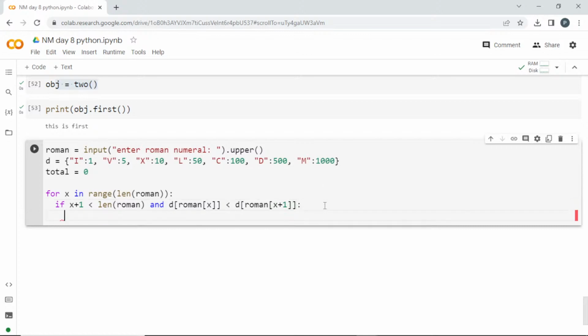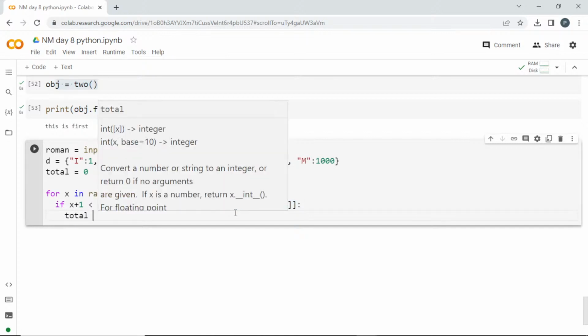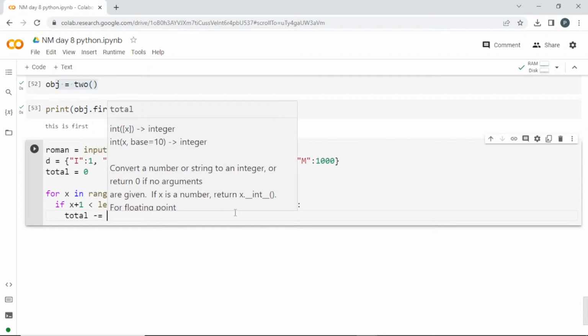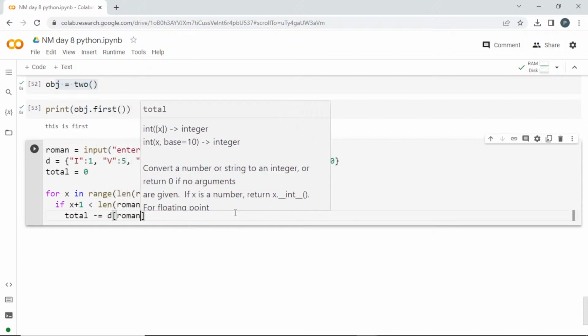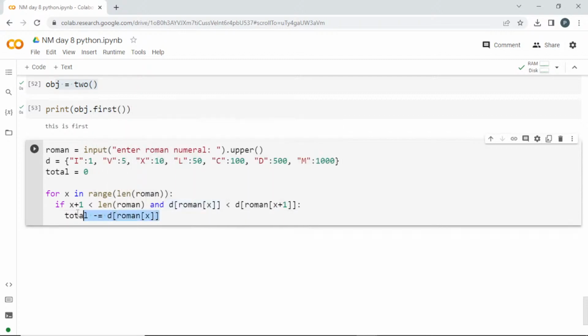If it is lesser than that, what do I have to do? What does this mean? When you go from left to right, if a smaller number comes before a larger number, then you have to subtract it, right? So this is a smaller number and this is a larger number. In this case, total minus equals d of Roman at that index, so that value will be subtracted from the total.